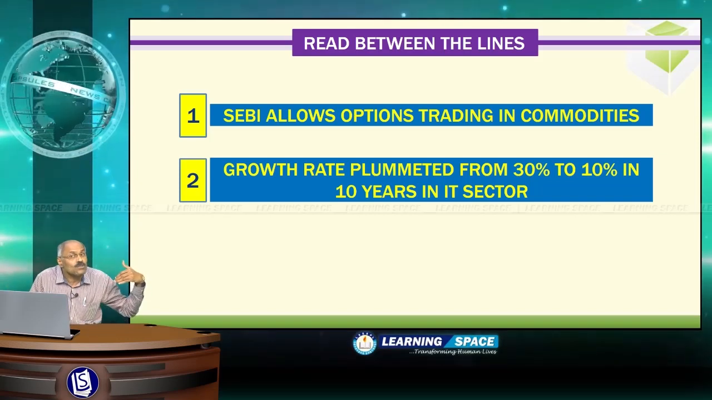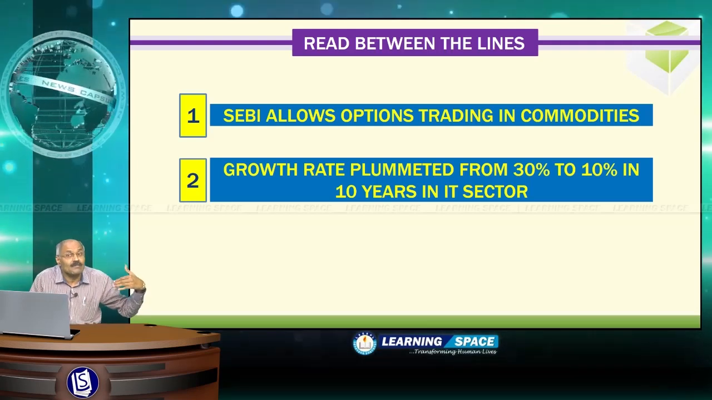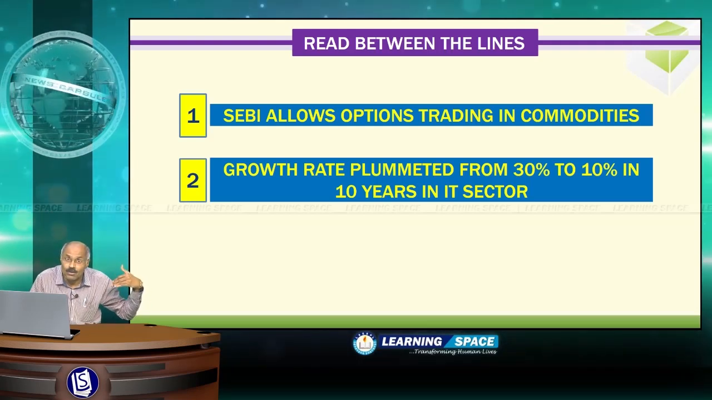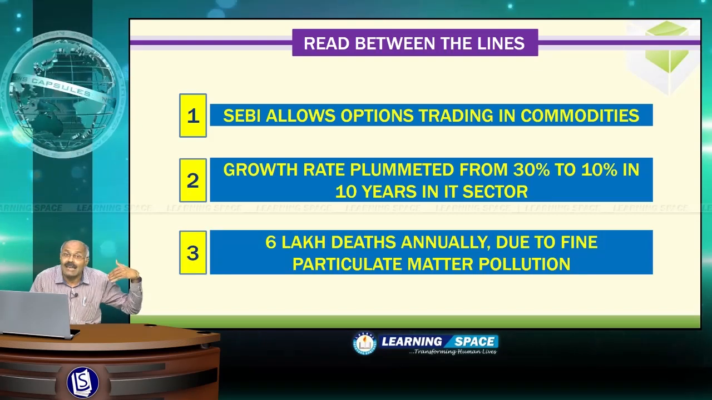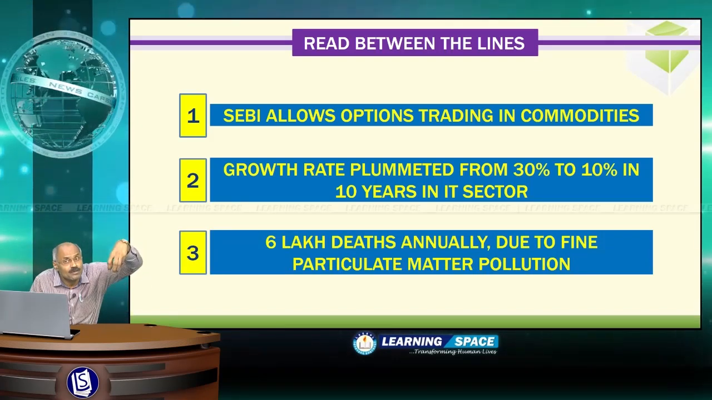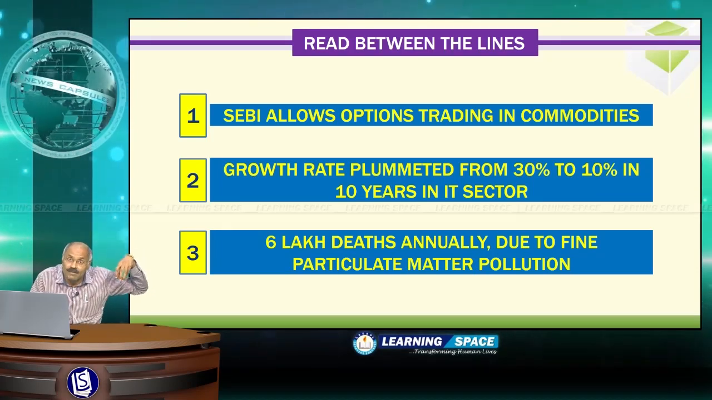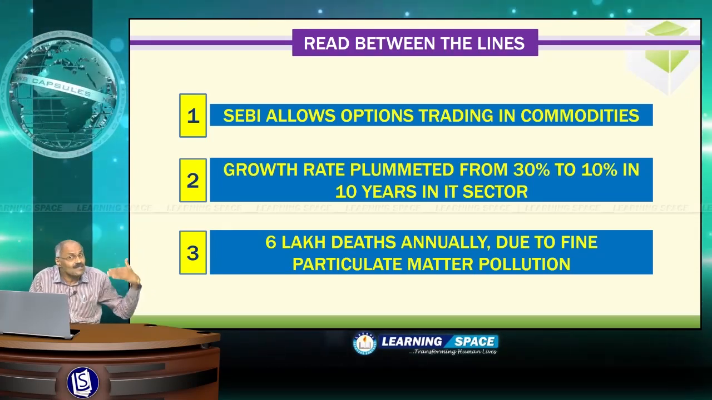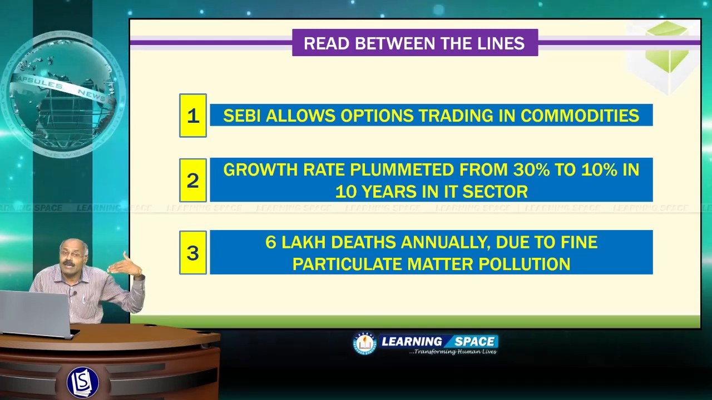And the third is the recent report of the World Health Organization, stating that 6 lakh deaths were caused due to outdoor air pollution, which is the biggest cause for worry in our country. So these 3 issues we are going to deliberate in read between the lines.